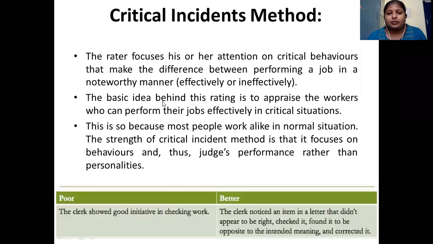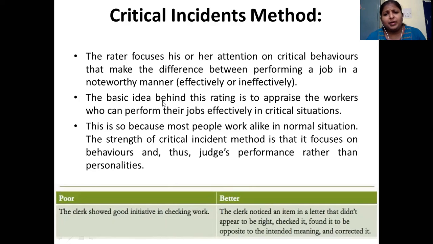Whenever there are a lot of employees in the organization, this kind of system may not be suitable. Because it is an observation technique, you may need a lot of time and you must always concentrate on the employees and their behavior. At a single point of time you cannot observe 10-20 employees and what they are performing on their jobs. How effective they are, how ineffective they are, you may not be able to observe their behaviors. For that reason, the critical incident appraisal method is not suitable in bigger organizations.